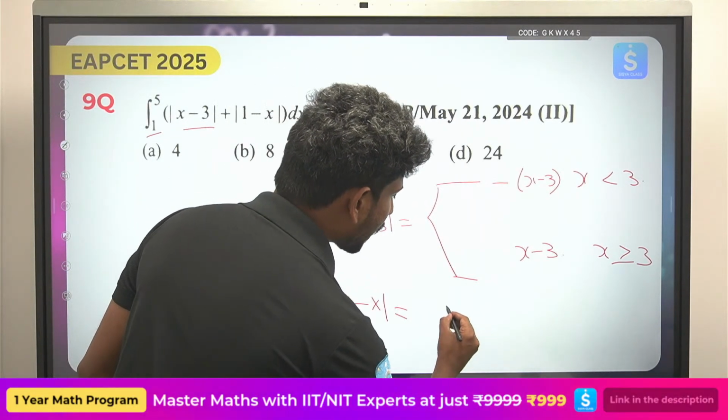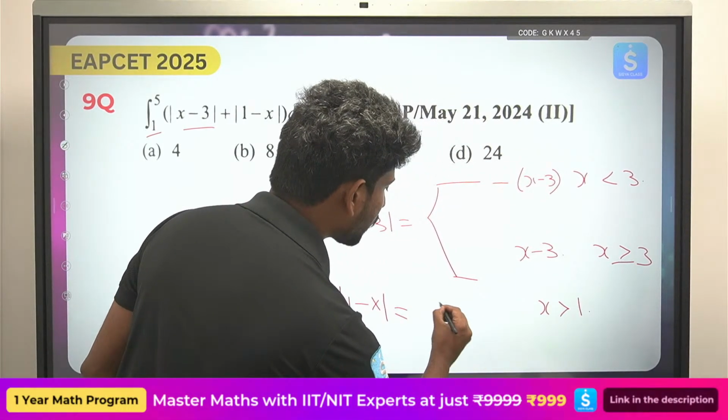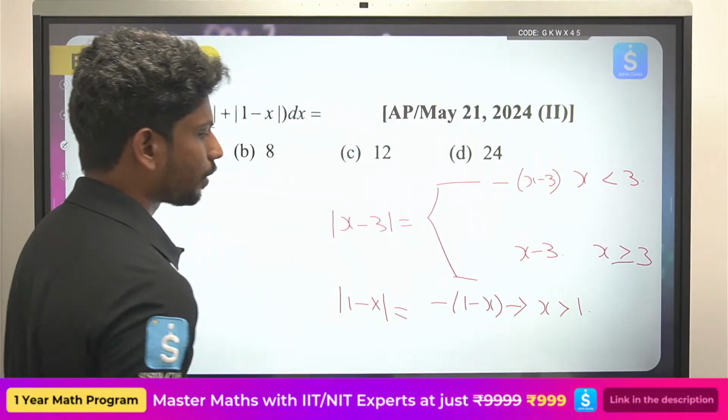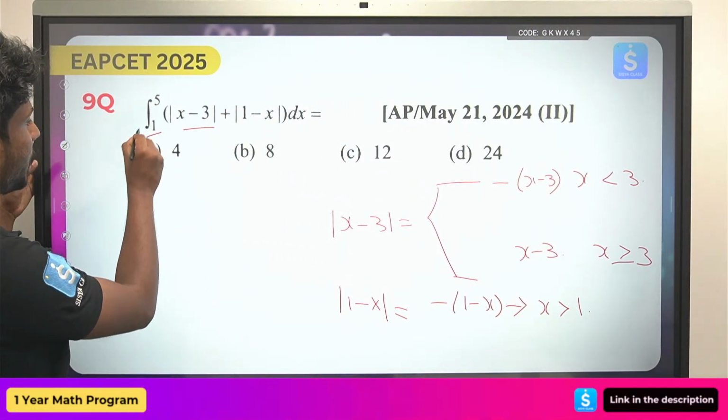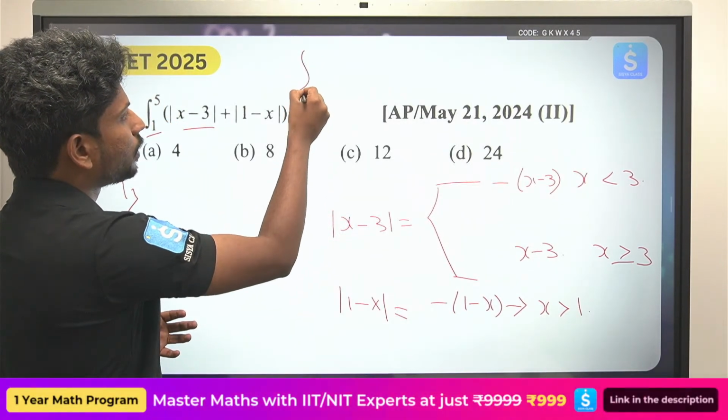So here I can take only one thing, that is for the values of x greater than 1, so then I can have minus 1 minus x. Okay, so this is the one. So ikkada nunchi direct ga substitute cheseyandi. Ippudu em ayipotundi, రెండు విధాలుగా we can actually do that using the property.